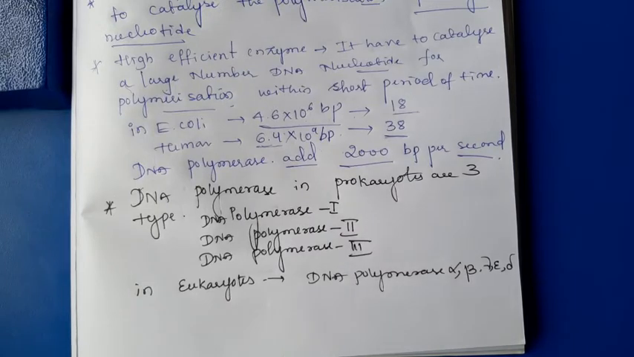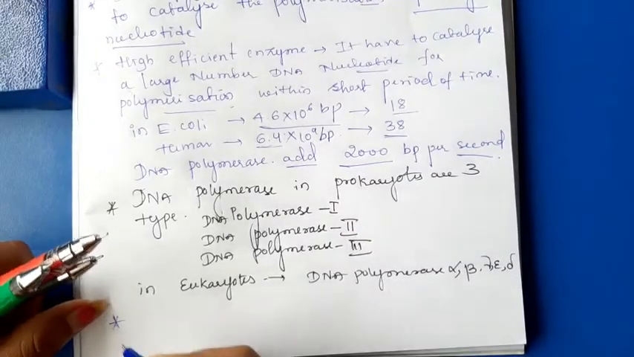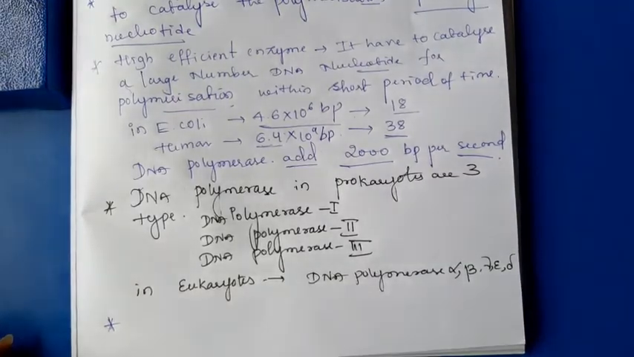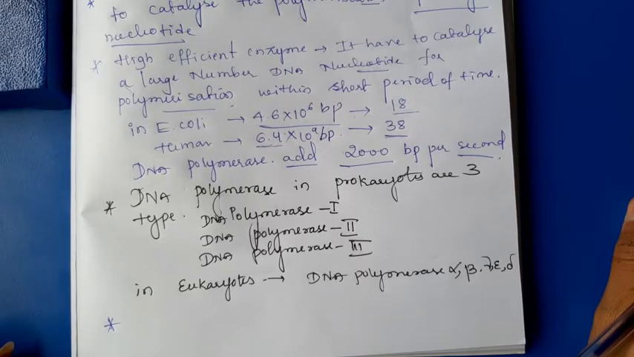This DNA polymerase not only does the polymerization very fast, it also cannot make any mistakes during polymerization. Any mistakes during the replication would result in mutation. That's why it is a very efficient and accurate enzyme.